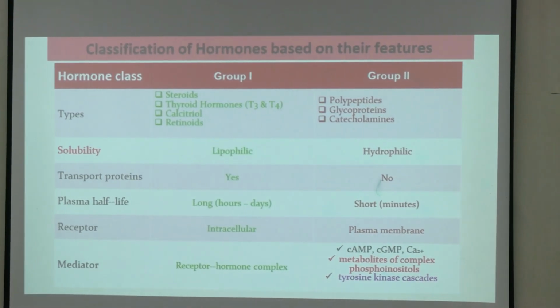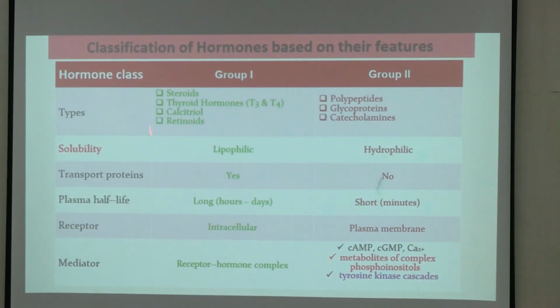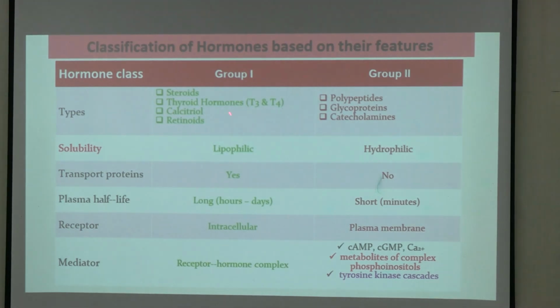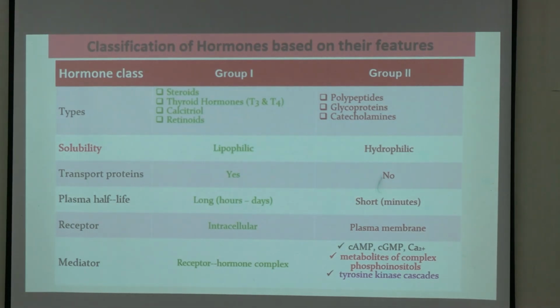Group 1 hormones and group 2 hormones. And see what the group 1 hormones are and what the group 2 hormones are. The most important feature of the group 1 hormones is that they are lipophilic. It means the hormones can easily cross the cell membrane, because the cell membrane is composed of lipid substance only, right? So those hormones which are lipophilic in nature can easily cross the cell membrane.